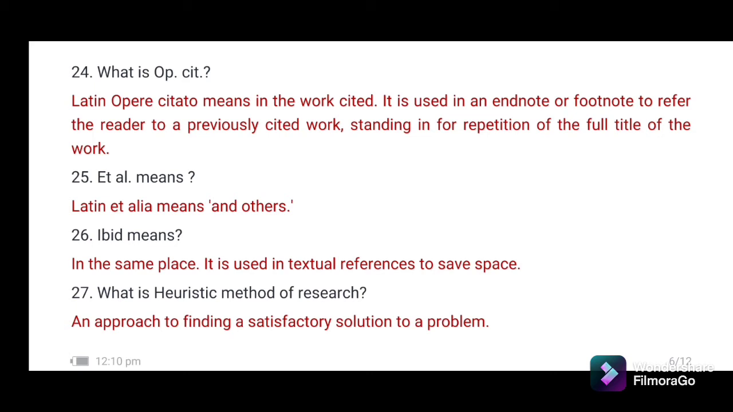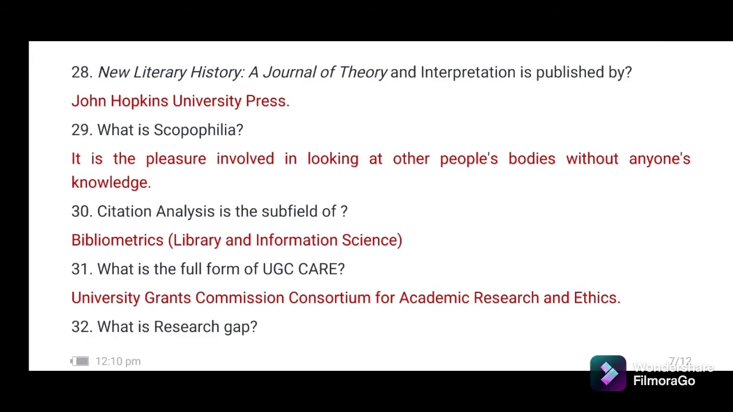27. What is heuristic method of research? An approach to finding a satisfactory solution to a problem. 28. New Literary History, a journal of theory and interpretation, is published by Johns Hopkins University Press. 29. What is scopophilia? It is the pleasure involved in looking at other people's bodies without anyone's knowledge. So no one knows this, not even the actors on the screen or the audiences.